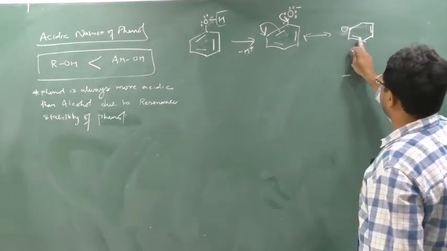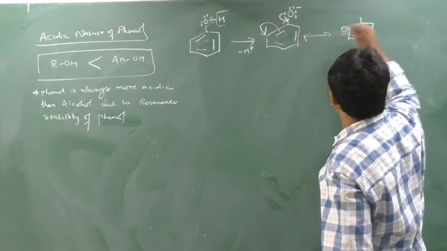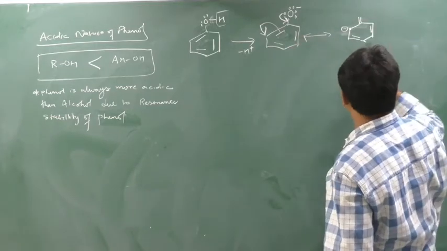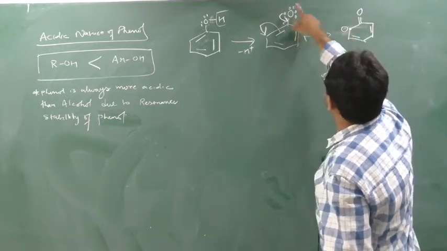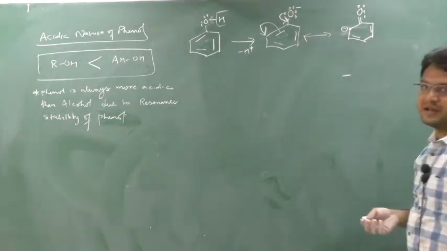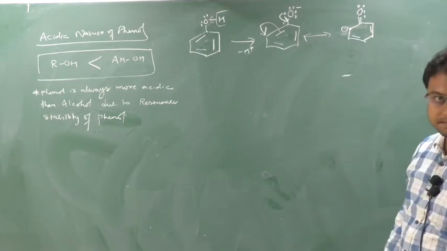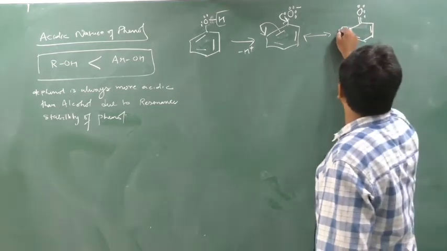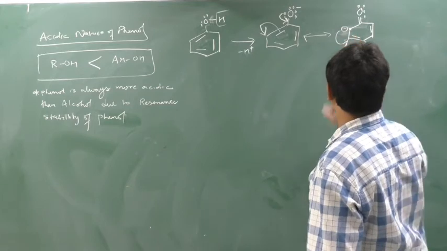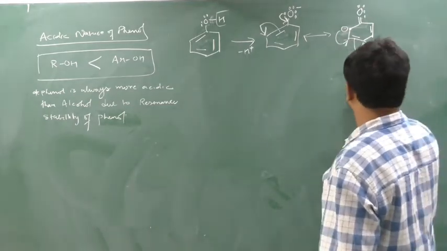Sorry, here there is one bond, here there is one bond. Now there was one single bond. So due to shifting of one lone pair, a new bond formed here with O. Out of 3 lone pairs, now only 2 lone pairs remain. Now the minus charge will go. Why will the minus charge go? Because oxygen has made the double bond. So this is the first resonance structure. Now this minus charge will shift here, so this bond will break and enter here.